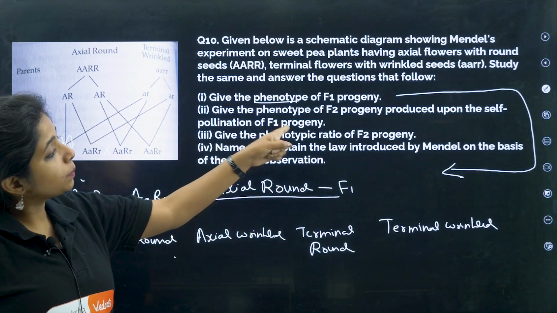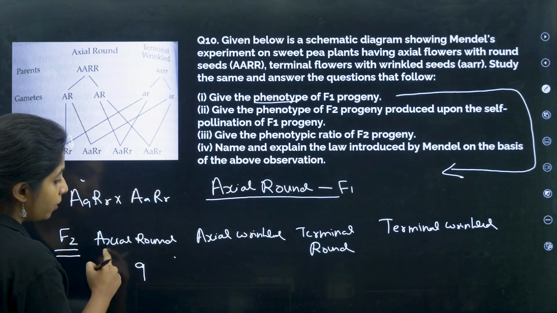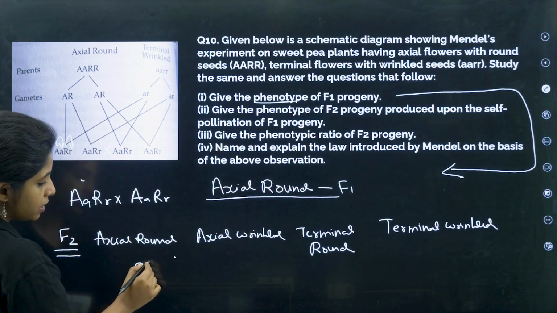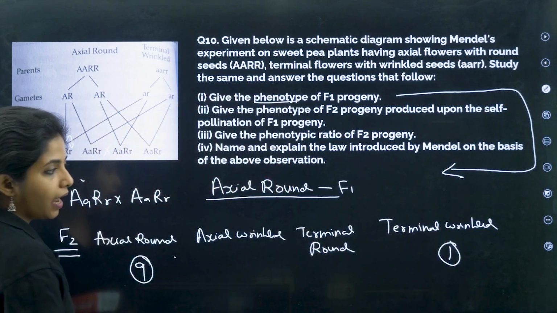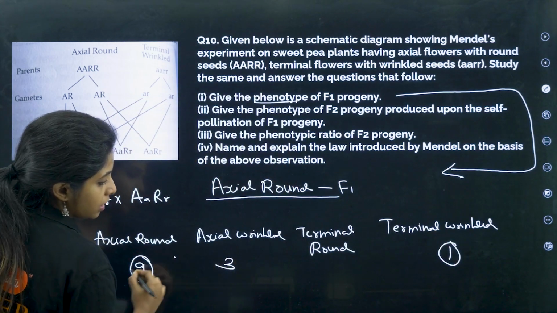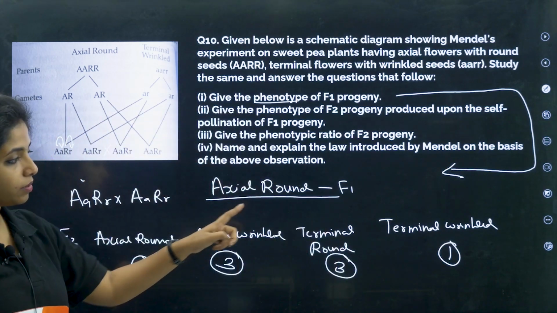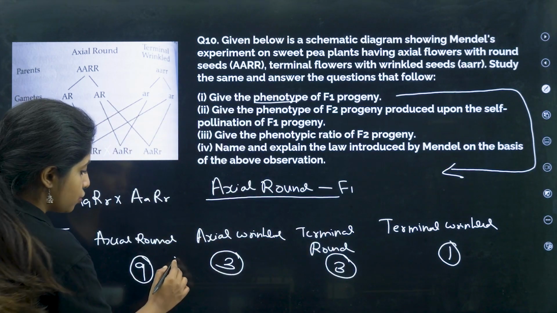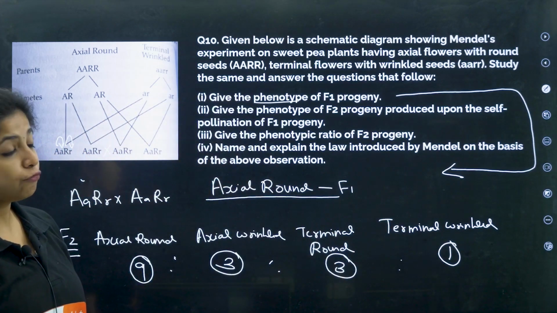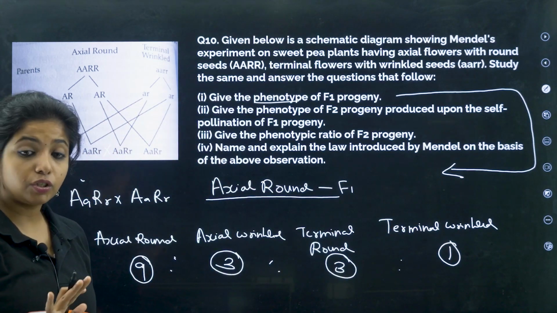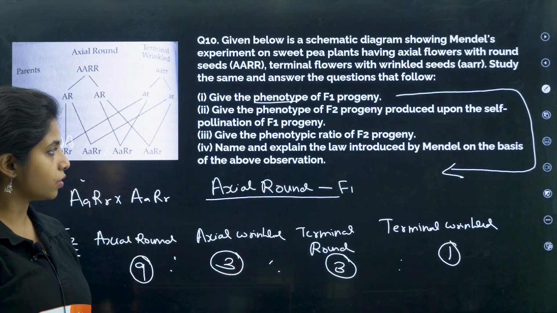Okay, give the phenotypic ratio of F2 progeny. How will you find the phenotypic ratio? 9 goes for the dominant variety of the parental type. 1 goes for the recessive variety, that is terminal and wrinkled. 3 goes for axial and wrinkled, and 3 will go for terminal round. The newer combinations will always have 3. So what is the ratio? 9:3:3:1. This is the phenotypic ratio, not the genotypic ratio. They will never ask for that. The phenotypic ratio is how they look, and this is how they ask also.